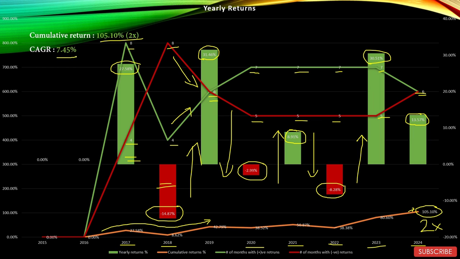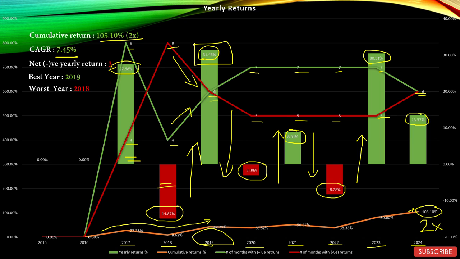CAGR of 7.45, so it is equal to an FD. Net negative yearly return: three times in the last 8 years, this sector has given negative yearly returns. Best year was 2019 with 31.46% returns, and the worst year was 2018 with minus 14.87% returns. Positive to negative year ratio is 1.67 to 1, that is 1.67 positive years against each negative year.